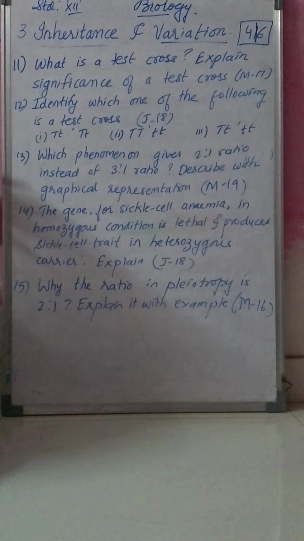But if you read twice, you will understand that only in pleiotropy is there a 2:1 ratio. And here you can see sickle cell anemia. Sickle cell anemia is the example of pleiotropy. So if you read it properly, you will understand that this question is also about pleiotropy.